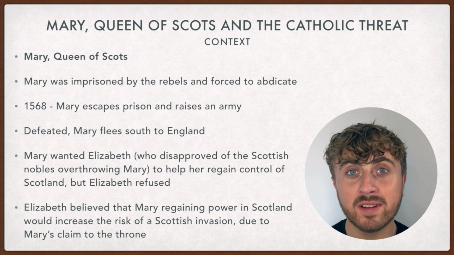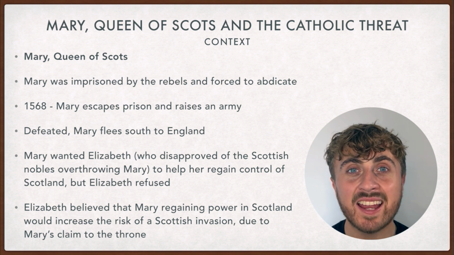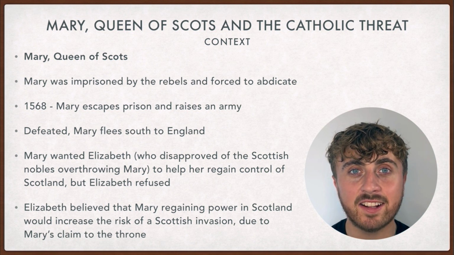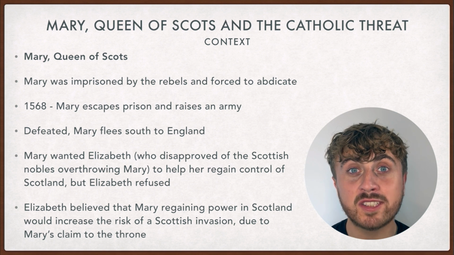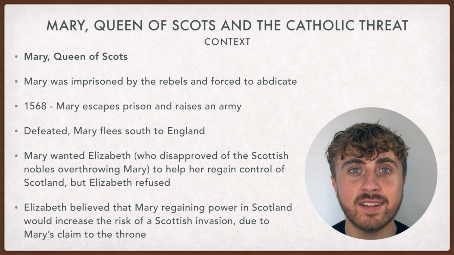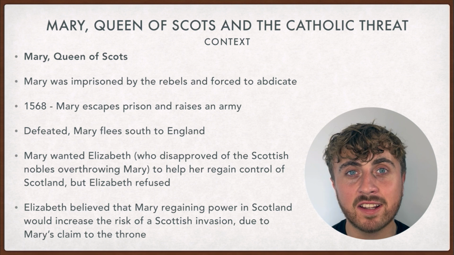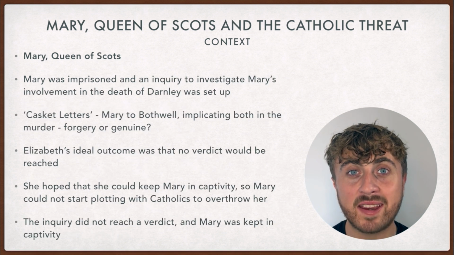When the nobles rebelled, they managed to imprison Mary. However, in 1568, Mary escapes prison and raises her own army. However, when this army is defeated, Mary flees to England. Mary hopes that Elizabeth, who disapproved of the Scottish nobles overthrowing Mary, would help her to regain control of Scotland, but Elizabeth refused. Elizabeth believed that Mary regaining power in Scotland would increase the risk of a Scottish invasion due to Mary's claim to the English throne. Instead, Elizabeth has Mary imprisoned, and an inquiry is set up to investigate Mary's role in the murder of Darnley.